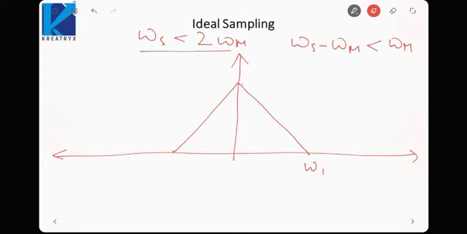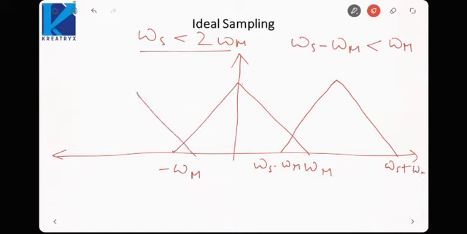This is my omega m minus omega m. Now the next signal would start from the left of this. This would be my omega s minus omega m, omega s plus omega m. Similarly here it will be like this. So now if you see, there is overlapping. In this region there is overlapping, due to which the spectrum is distorted. This overlapping is called aliasing.